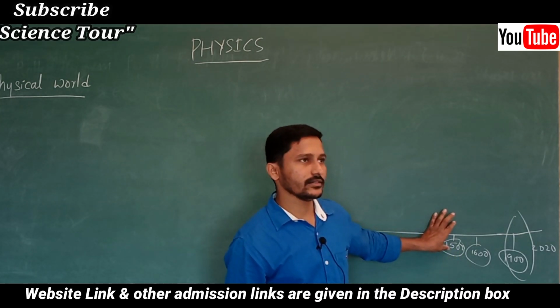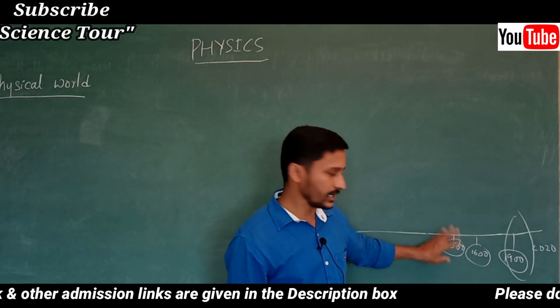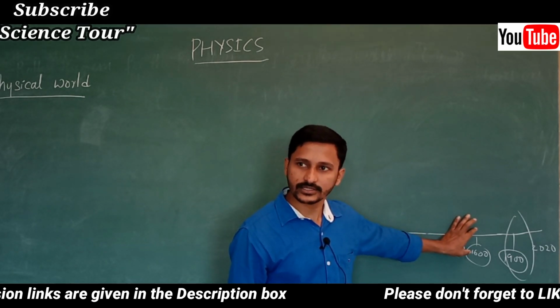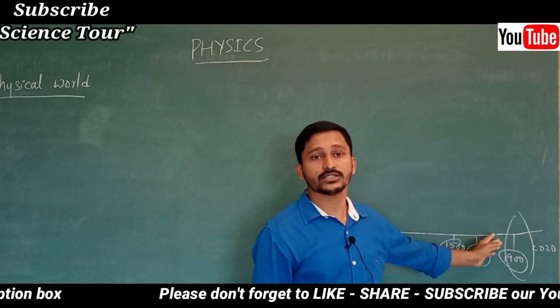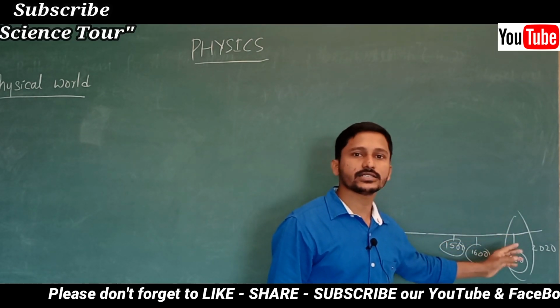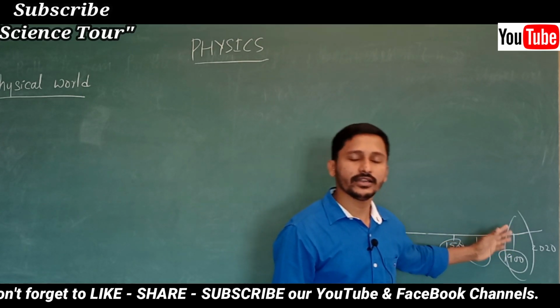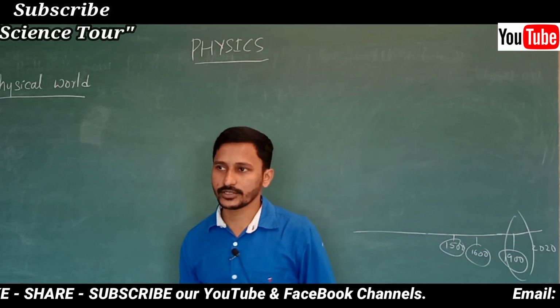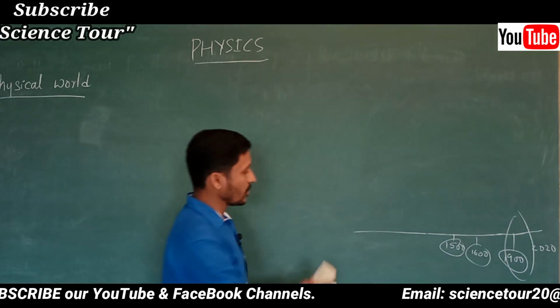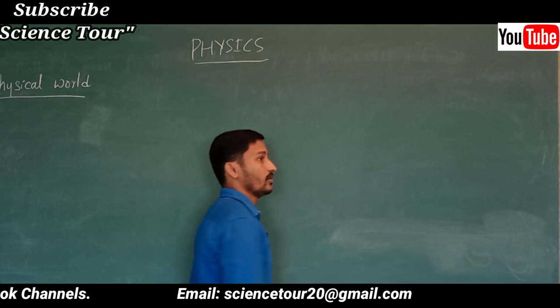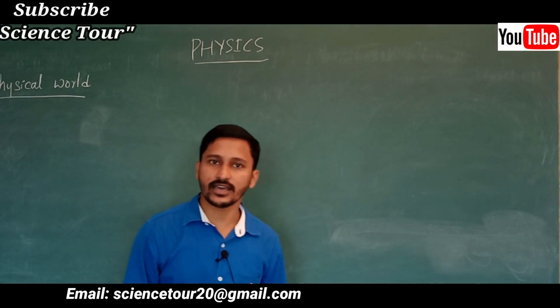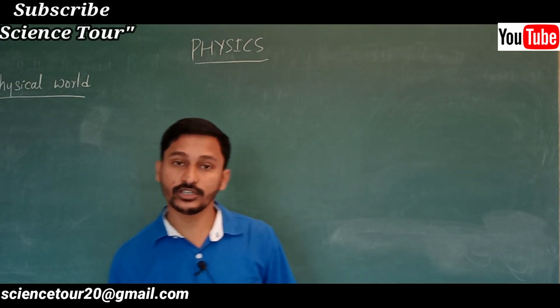In the 15th century Galileo Galilei, in the 16th century Sir Isaac Newton, and after that in the 19th century most of the physicists evolved, like Einstein, Max Planck, and other scientists. So that is how physics developed, and a lot of inventions and discoveries were done.